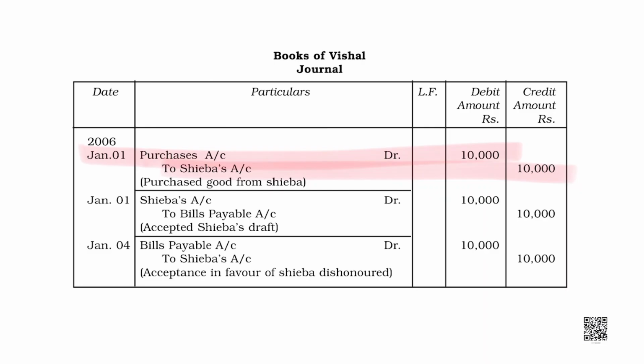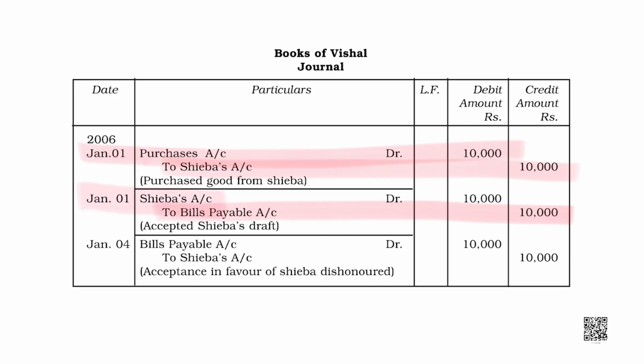And now, he got the bill payable. Here you need to focus. Vishal is going to get a bill payable and bill payable is his liability and liabilities are credited when increased. So, bill payable is credited and Shiba debited.